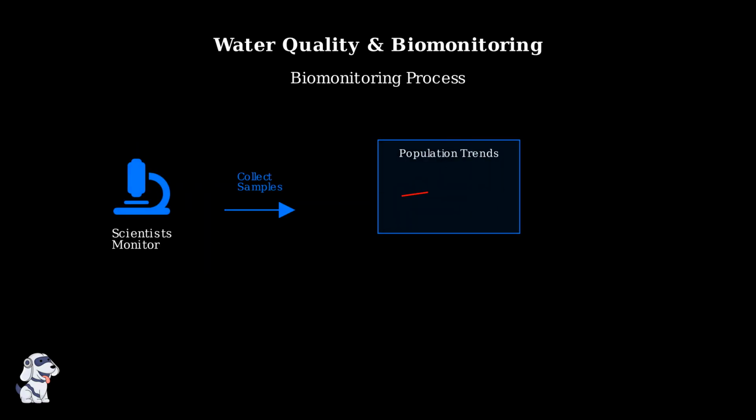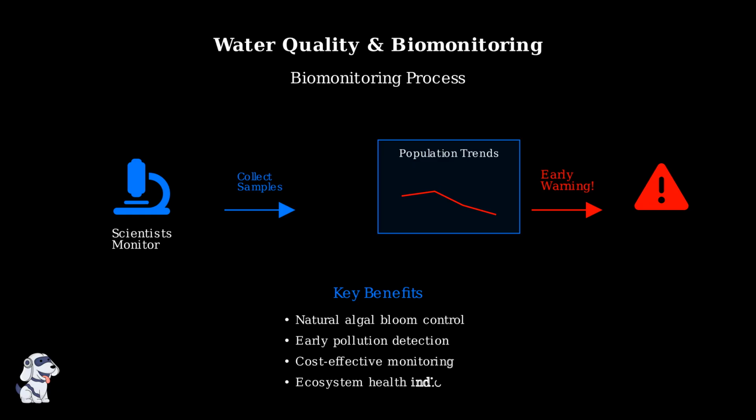Scientists use zooplankton as biomonitoring tools by regularly sampling and counting populations. Changes in zooplankton diversity and abundance provide early warning signs of environmental problems before they become severe. This biomonitoring approach allows scientists to detect pollution, climate change effects, and other environmental stressors much earlier than traditional methods. By the time fish populations decline or water quality visibly deteriorates, zooplankton have already signaled the problem, giving us time